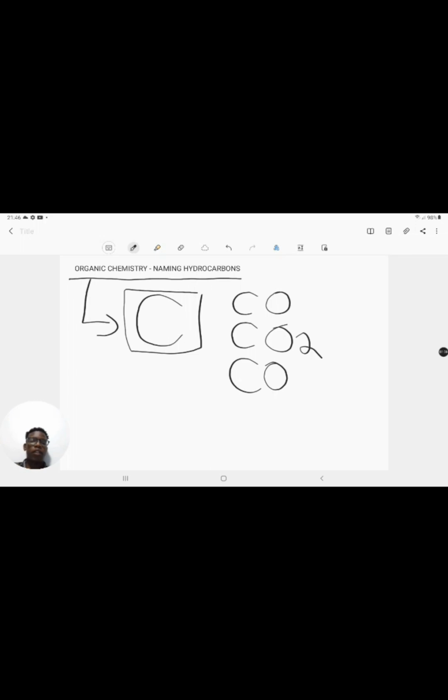Your carbonates are also generally not considered organic. So basically, compounds that have carbon in them are organic compounds, except your oxides and your carbonates. That's basically what organic chemistry is.